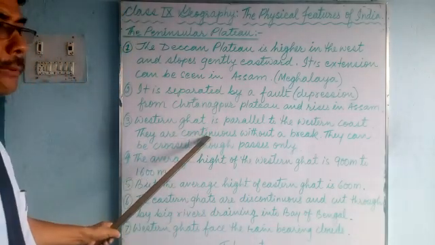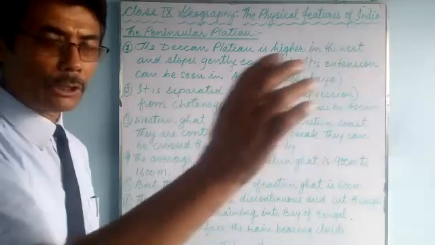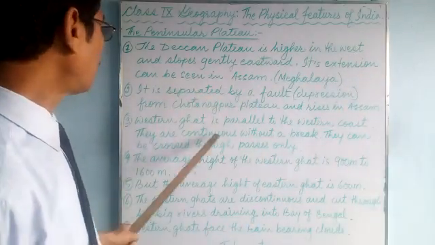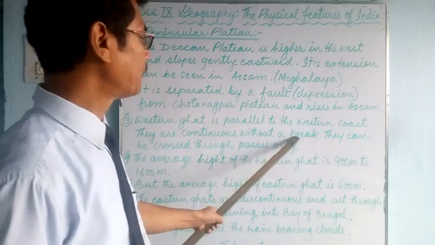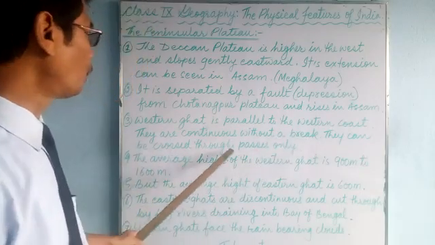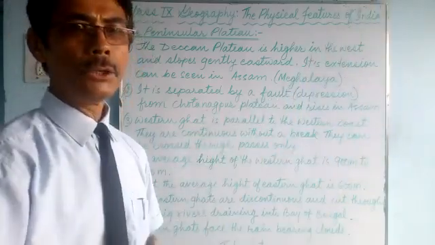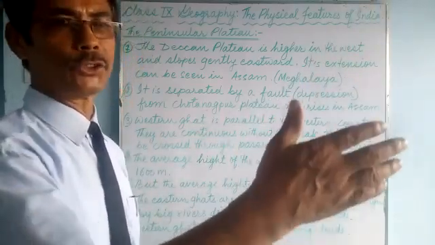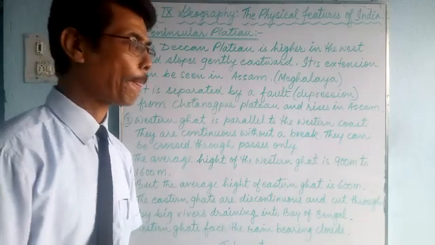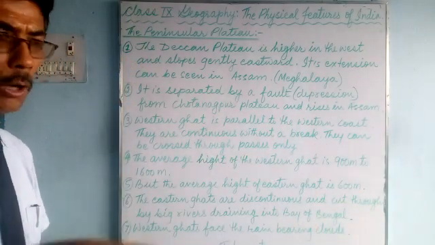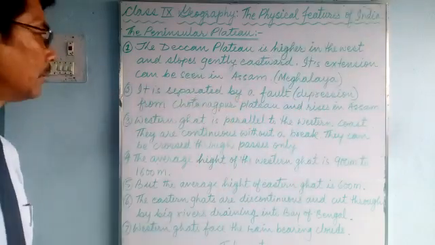They are continuous without a break. They can be crossed through passes only. In between there are certain passes. You can cross the Western Ghat through passes only. Only small passes are there in between.